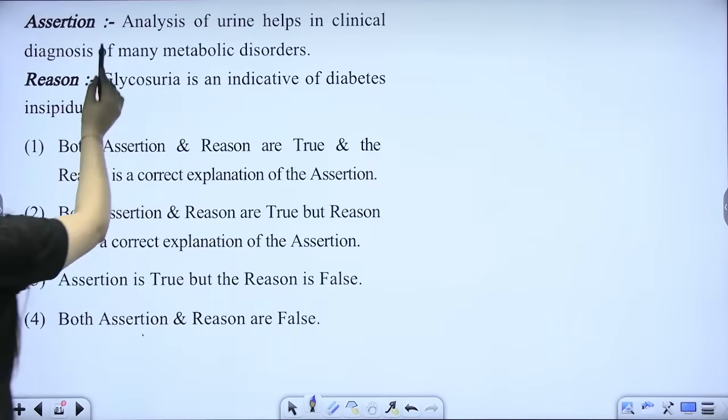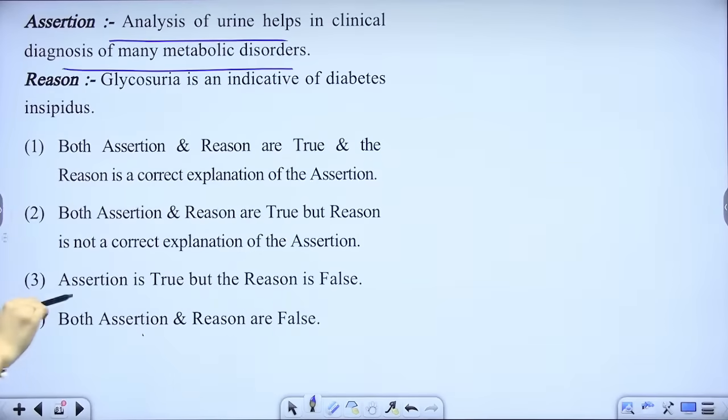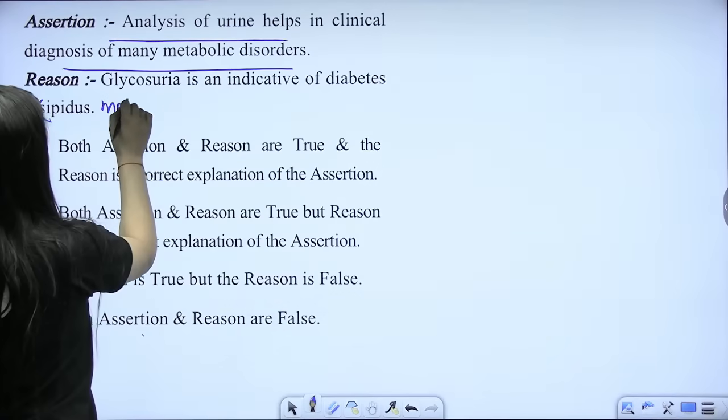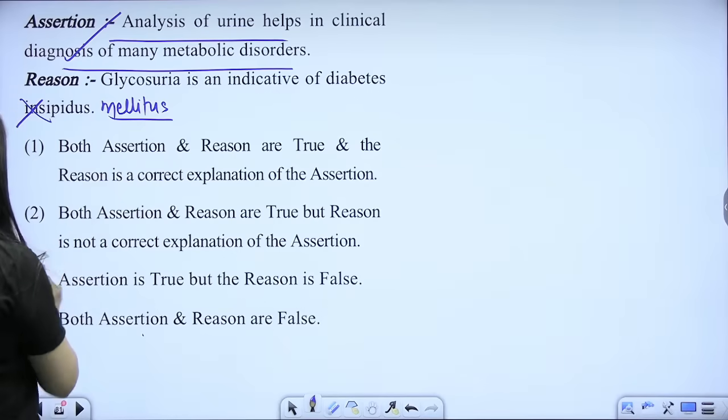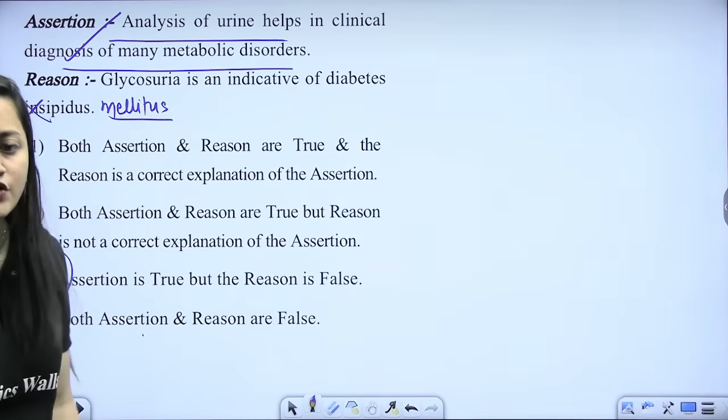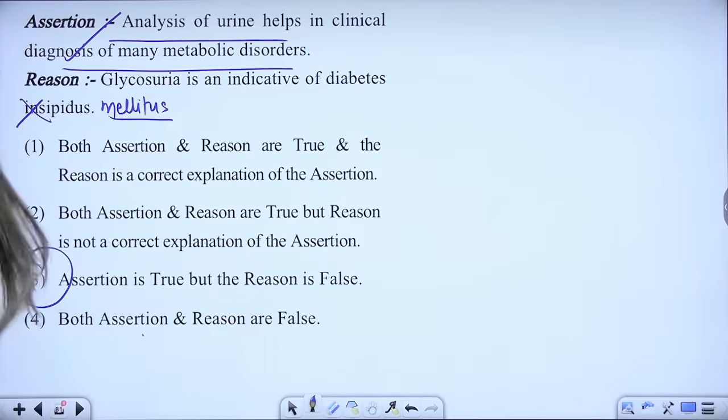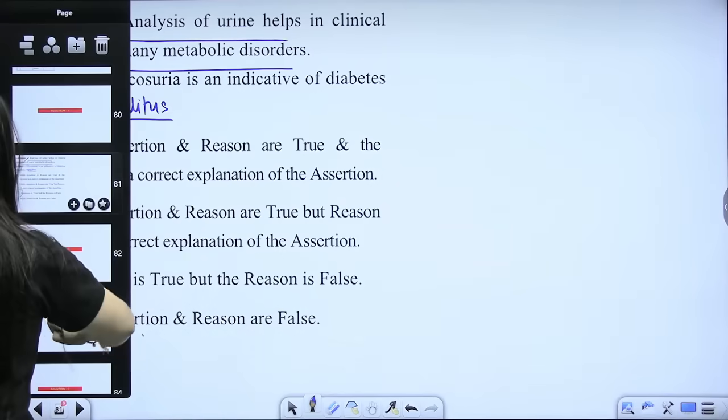Chaliye, next part. Analysis of urine helps in clinical diagnosis of many metabolic disorders. So glycosuria is indicative of diabetes insipidus. Not at all, beta. Glycosuria is indicative of diabetes mellitus. So the assertion is true, but the reason is false. Done, beta. Chaliye, next part.